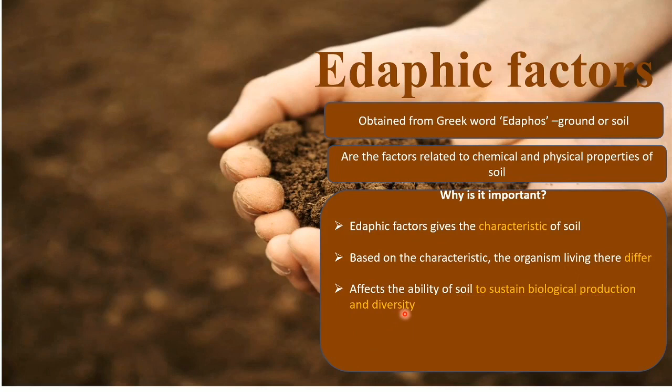So a soil which is rich in content will have good biological production and diversity, rather than a soil which is poor in organic content. So edaphic factors ultimately affect the ability of soil. The richer the soil, the better the diversity.